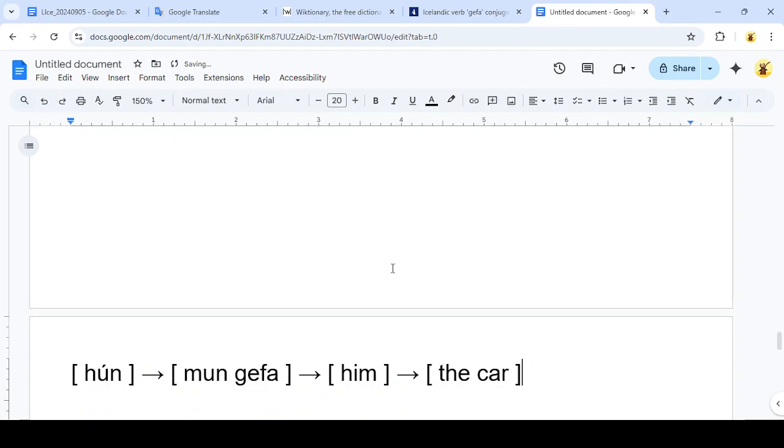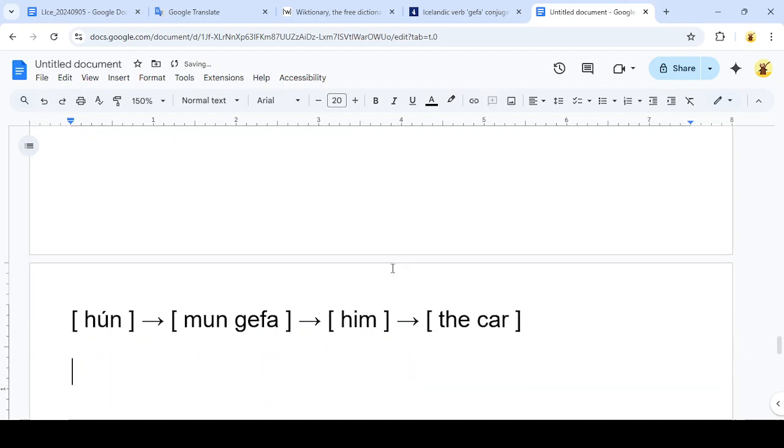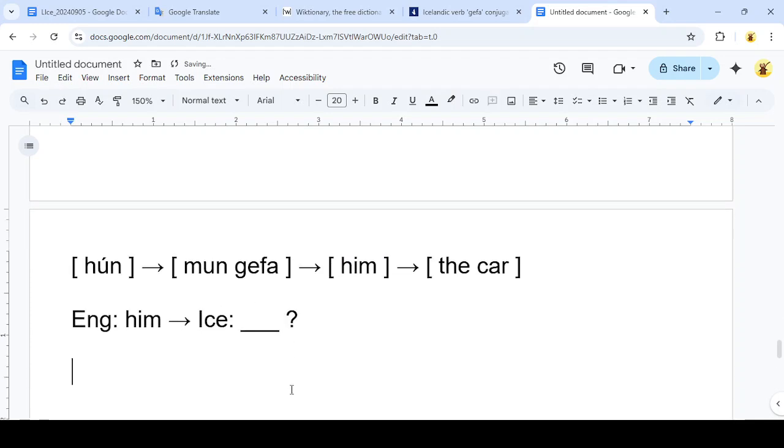So I'm going to copy this down here. Let's move on to the next component, which is the indirect object, "him." So we've got English's "him." We need to translate that into some word in Icelandic, and we are now looking at the Icelandic. This is a personal pronoun, "him."